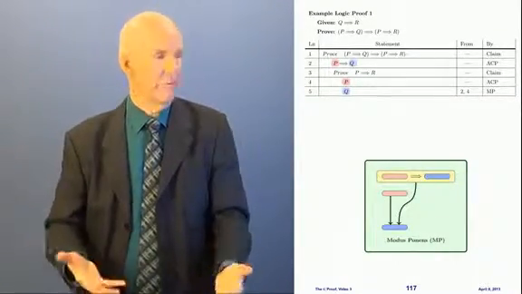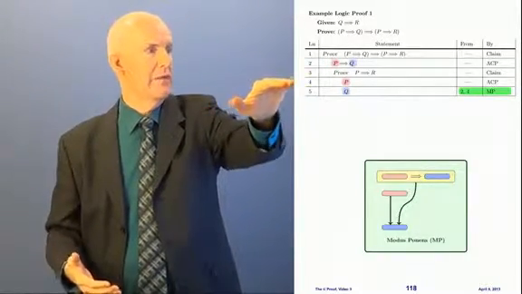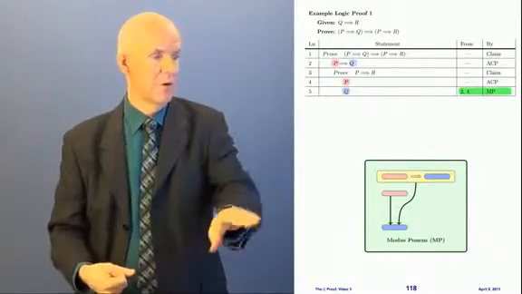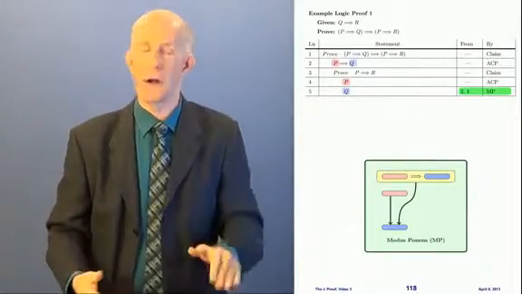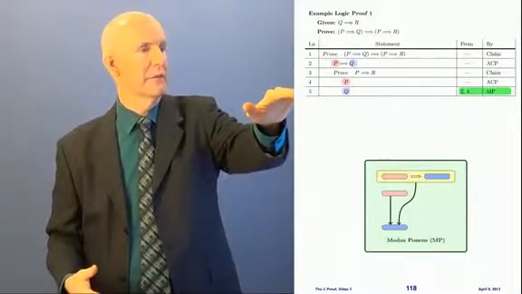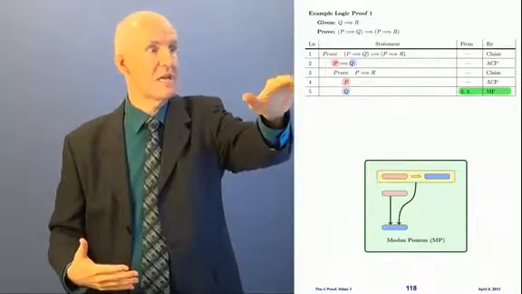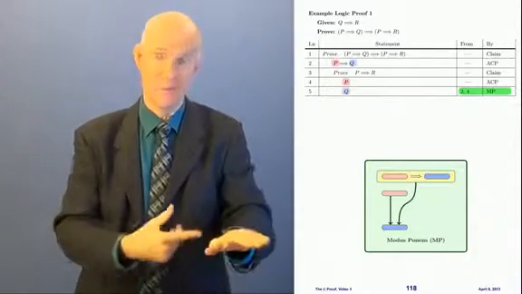So I'm going to write Q down in line 5. Now, where did that come from? Well, it came from lines 2 and 4 by modus ponens. Modus ponens has 2 arrows in it, which means I have to have 2 entries in the from column. And I do. I have 2 and 4. See how that works? So now this is weaving the way that we learn to weave things together in geometry, just with a new rule.